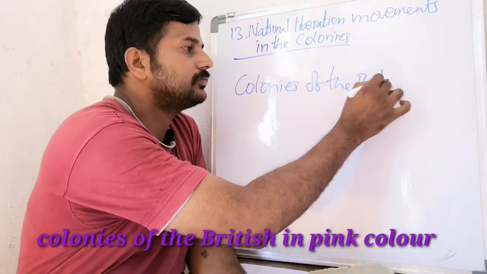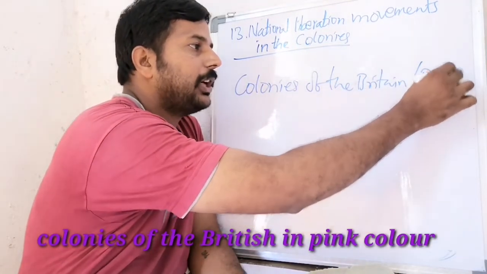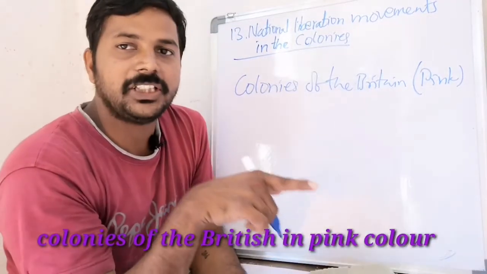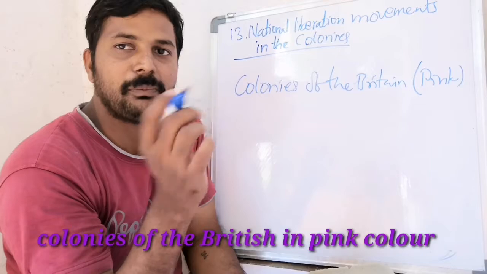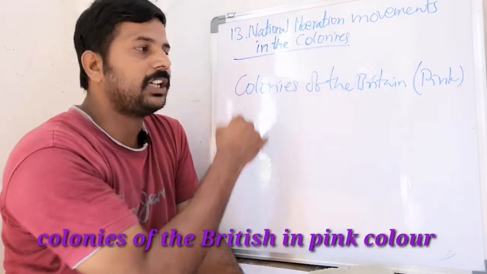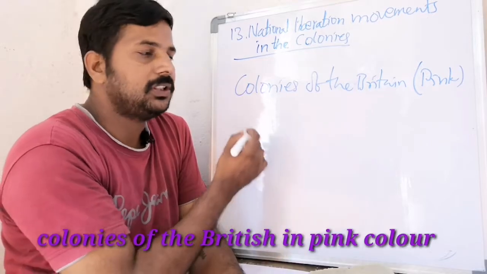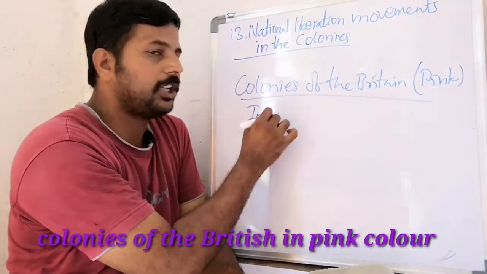What you have to do is compare this old map with the modern map, and note down all the countries' names. For example, colonies of Britain. For example, India is a colony of Britain.